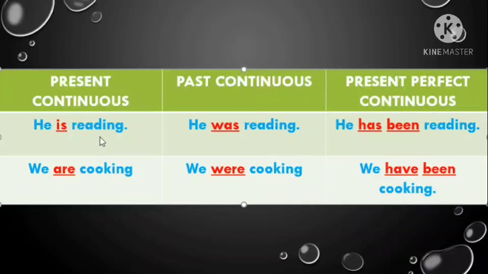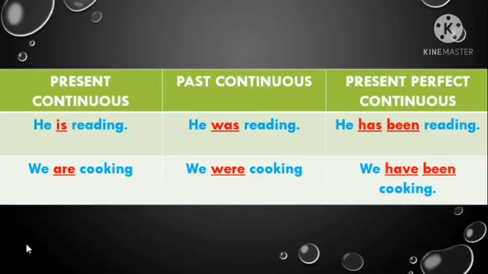He was reading. Okay. And the third sentence, he has been reading, tells us he has started reading in the past and he is still reading. He has not stopped reading. He has started reading in the past, sometimes back, and he is continuously reading up to now. Clear? Now let's see how we can change sentences with plural pronoun.